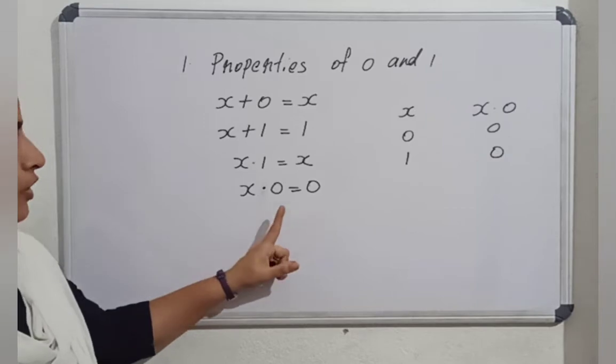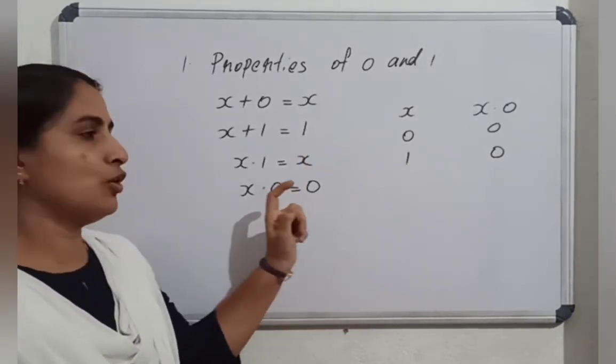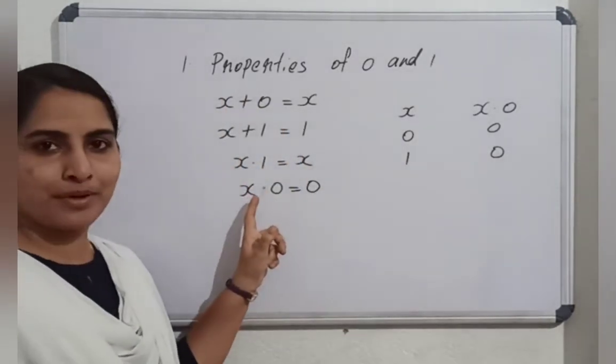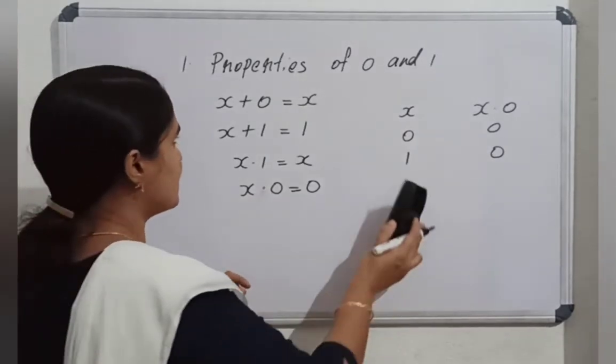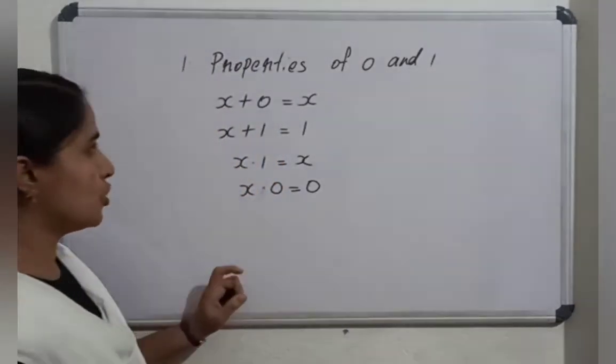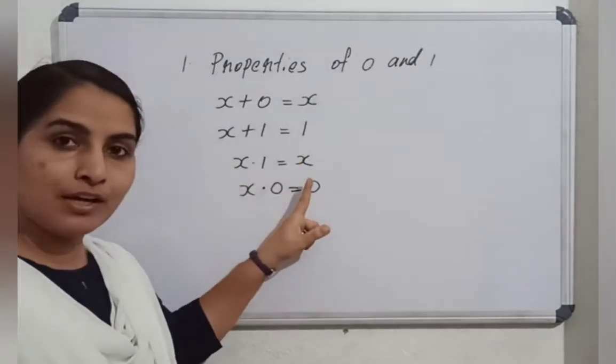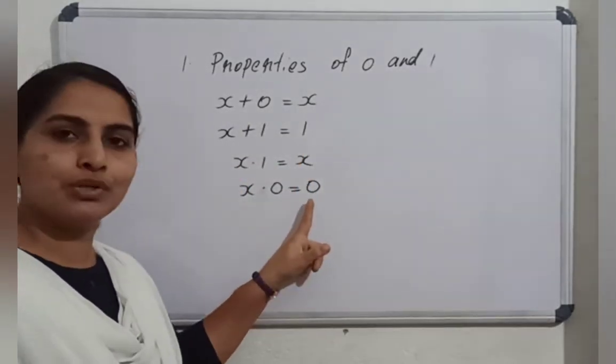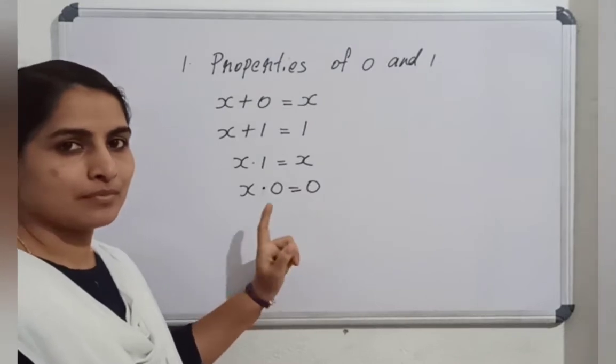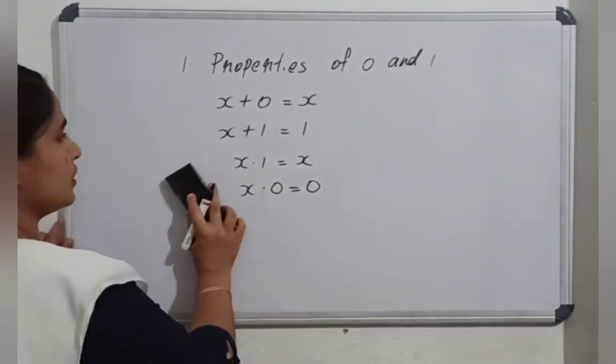Okay. So now we have proved the same. Hereafter you please keep this in your mind. So once again, properties of 0 and 1. x or 0 equal to x. x or 1 equal to 1. x and 1 equal to x. x and 0 equal to 0. Understood? Yes. We can proceed with the next law.